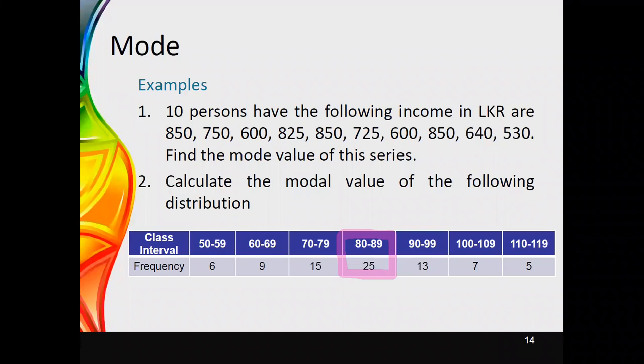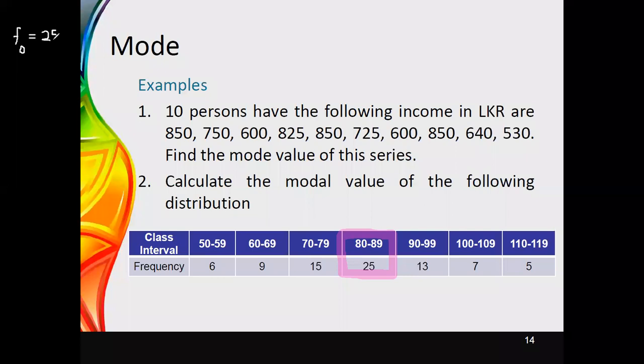First of all, I will do the calculation based on the details that we have. Here we have the frequency of the modal class, which was denoted using the notation F0. Therefore, the value of F0 is equal to 25.